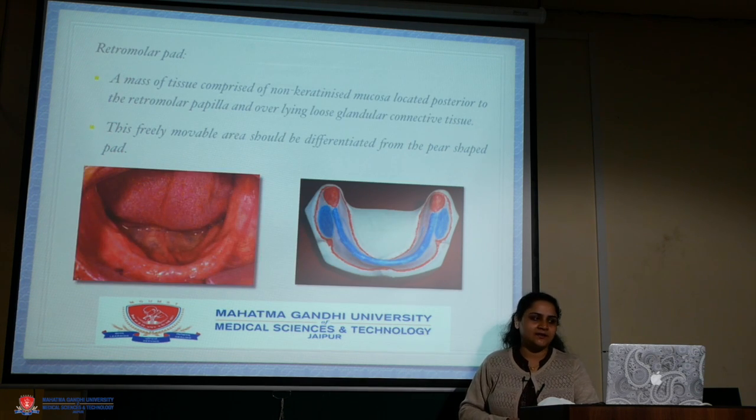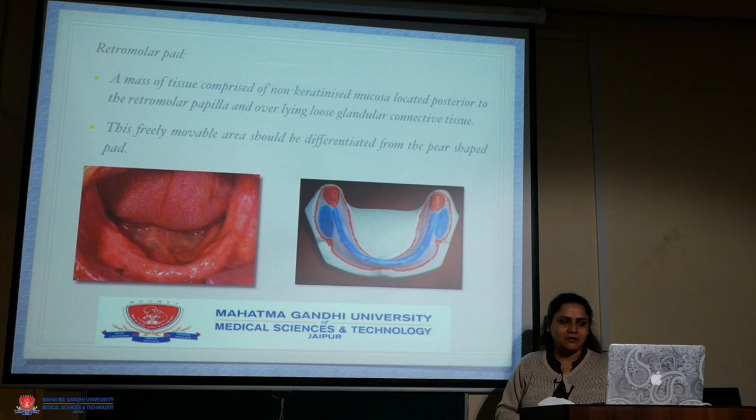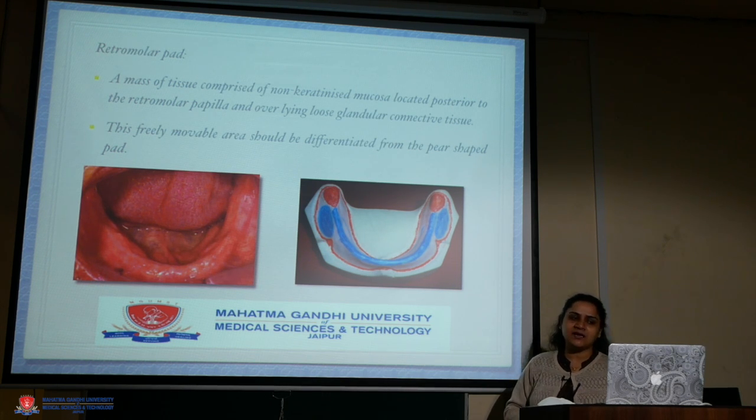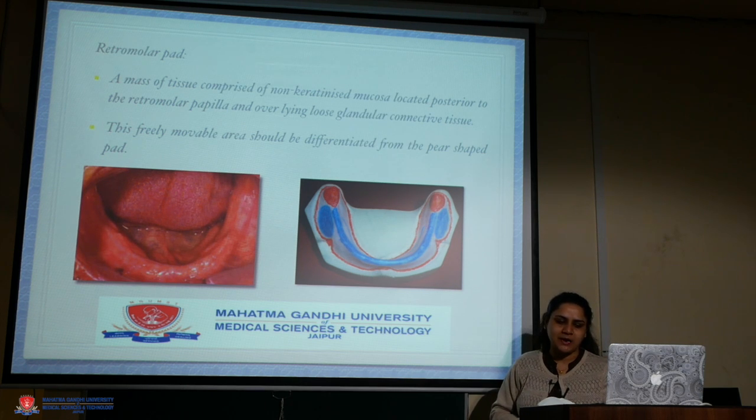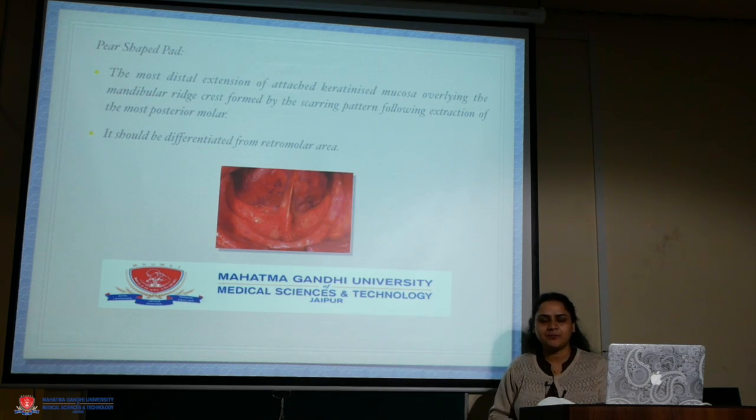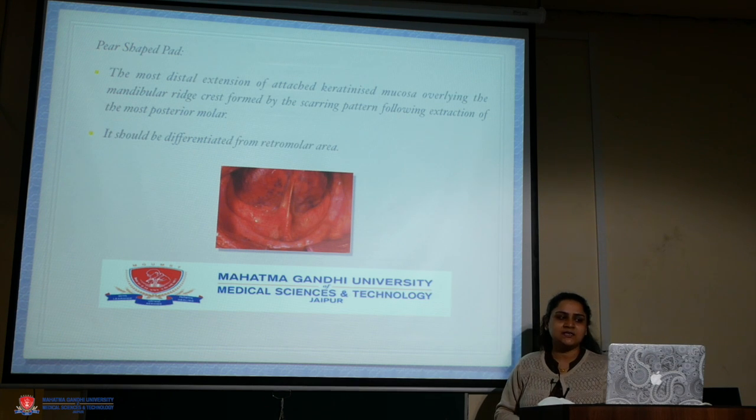The retromolar pad area is a mass of tissue comprised of non-keratinized mucosa located posterior to the retromolar papilla and overlying loose glandular connective tissue. This freely movable area should be differentiated from the pear-shaped pad. The pear-shaped pad is the most distal extension of attached keratinized mucosa overlying the mandibular ridge crest, formed by the scarring pattern following extraction of third or second molars. It should be differentiated from the retromolar pad area.